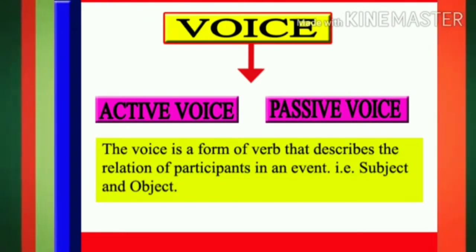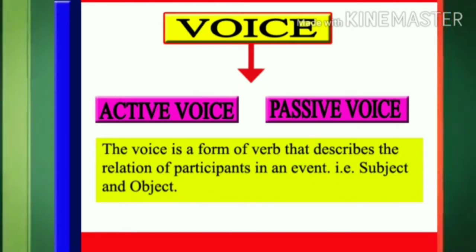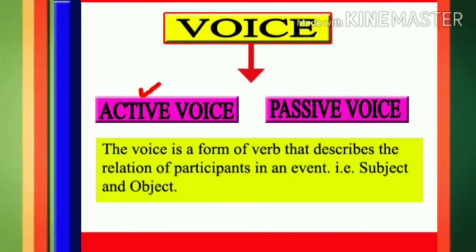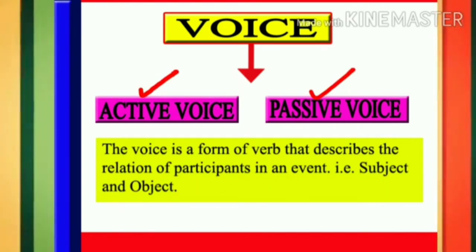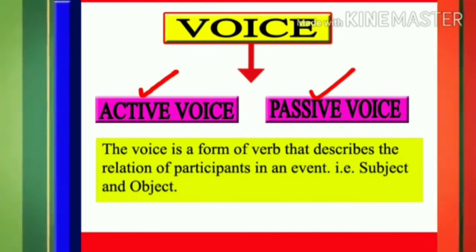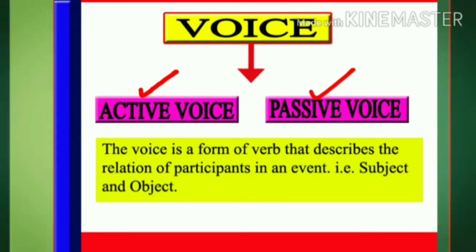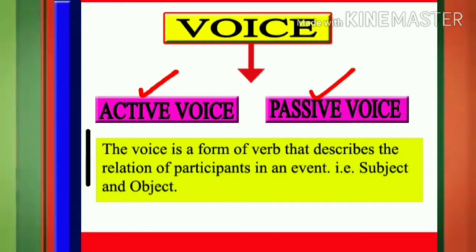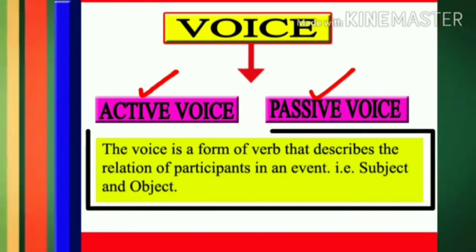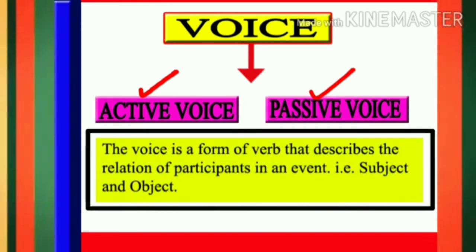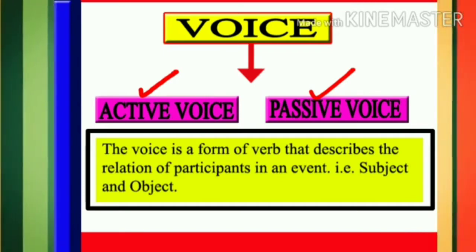Students, let us look at the second slide that shows there are two types of voice, active voice and passive voice. Before we begin what is active voice and passive voice, let us see what is meant by voice. So students, the voice is a form of verb that shows the relation of participants in an event, that is subject and object.